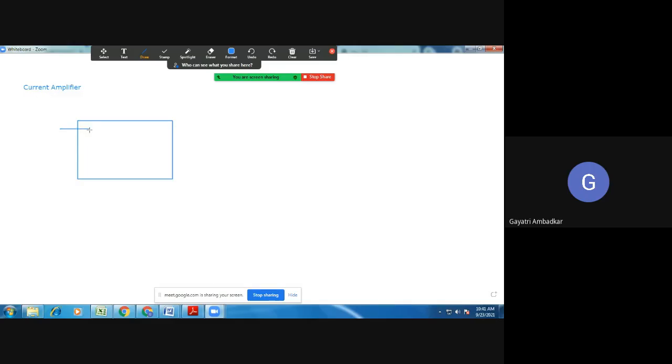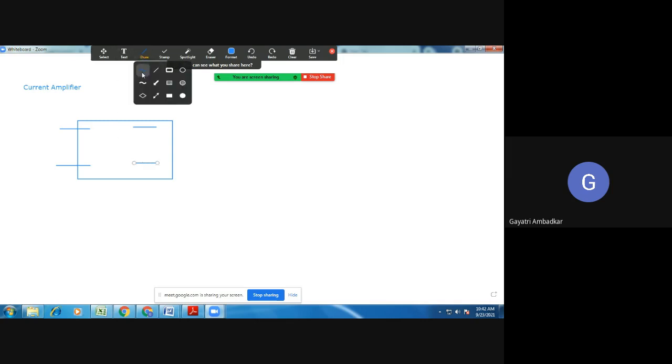It indicates an amplifier. So I have to represent it with the help of the input resistance of the amplifier, right? With the help of the output signal which is available. So I will be showing it as a source.